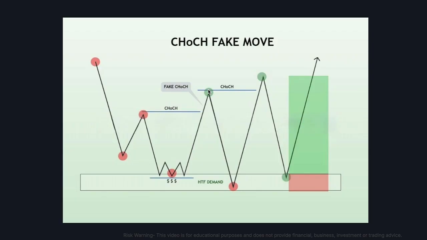But in fact, this fresh lower low was simply the result of a demand zone on a higher time frame being fulfilled, pulling the price action towards it like a magnet, before that liquidity helped drive the price action to another fresh high, confirming that the previous change of character signal was correct and the trend is indeed in the process of changing. Traders just weren't paying attention to the higher time frames.